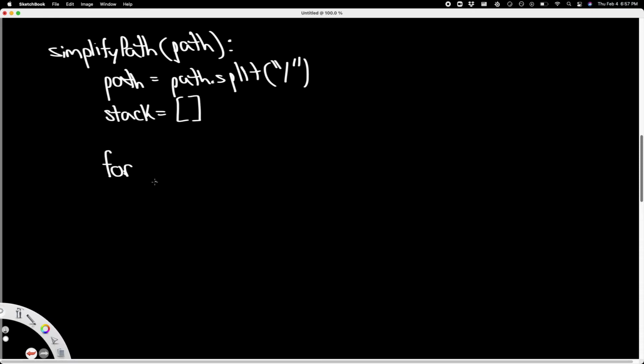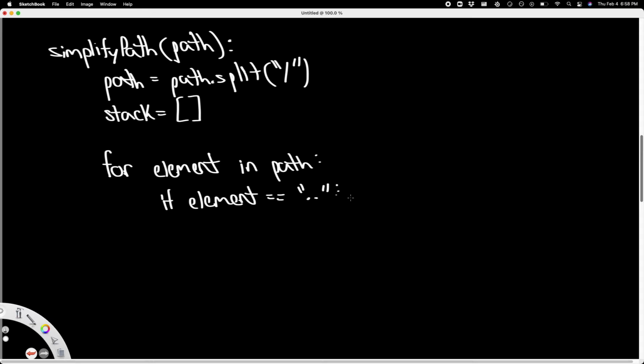So for element in path, if the element is equal to two dots, then we want to handle that and remove the last directory of the stack.